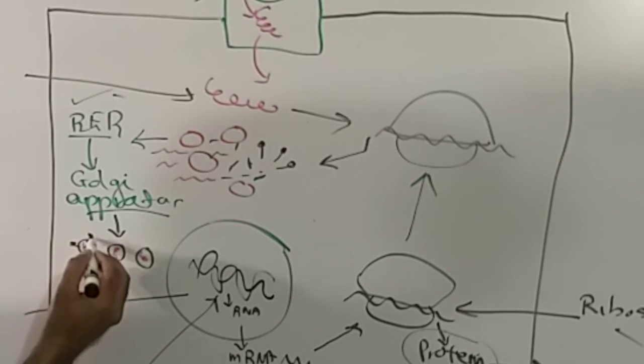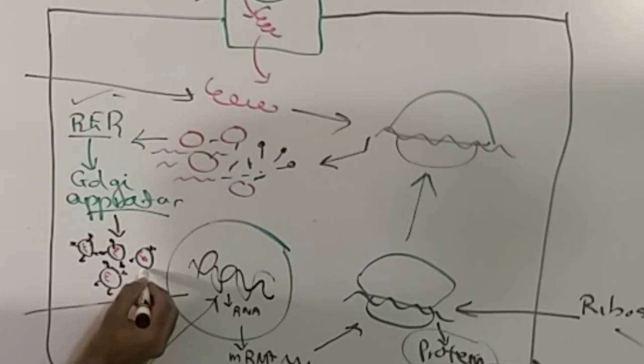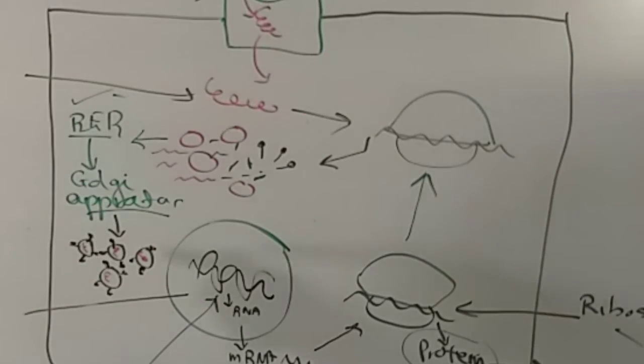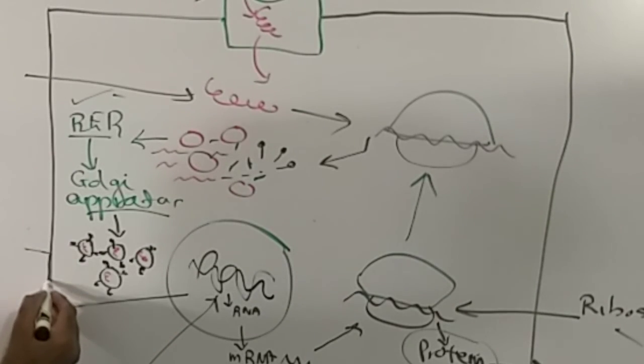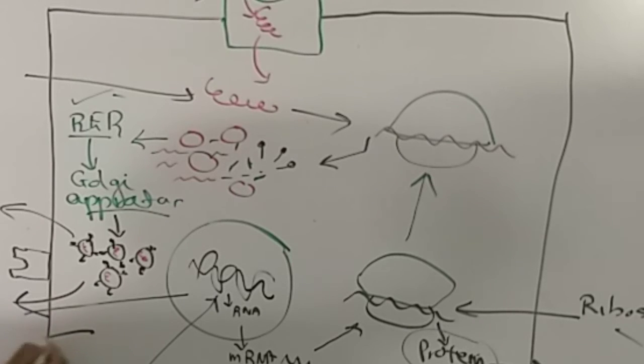So coronavirus hijacks our machinery and generates its own components, and then some parts of our cells present these components or the viruses outside of the body, or whenever they are higher in number, they exocytose, the cell is broken down, and these viruses come out of the cell and go on to infect other cells, and this process keeps on going as long as our immune system is not able to defend itself against this process.